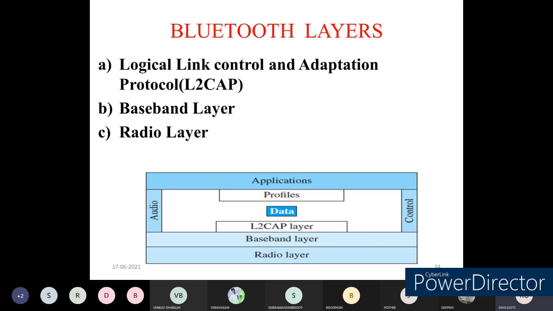Depending upon the data we need to transmit, I need to structure or frame it in such a way that it can be transmitted and successfully visible in the application layer. The formatting of the data has to be done in the profile layer. The next one we call the application layer, where the user interacts from one device to another device. Let's say I want to transmit data, so I will be opening my Bluetooth icon.